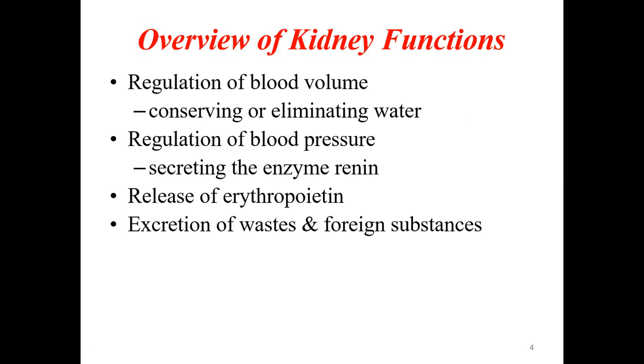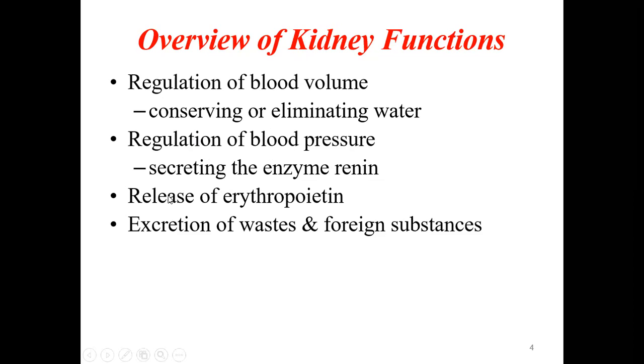So the volume of blood in the body is almost 5.5 liters. So this amount of blood should be maintained in the body. Okay. So for this, the kidney plays a very important role in conserving as well as eliminating the excess water in the body. First is it regulates the blood volume. Second, it regulates the blood pressure. Okay, blood volume is regulated as well as the blood pressure. Okay, so this is regulated by secreting an enzyme called renin, which is produced in the kidney, which will help in the maintenance of the blood pressure.